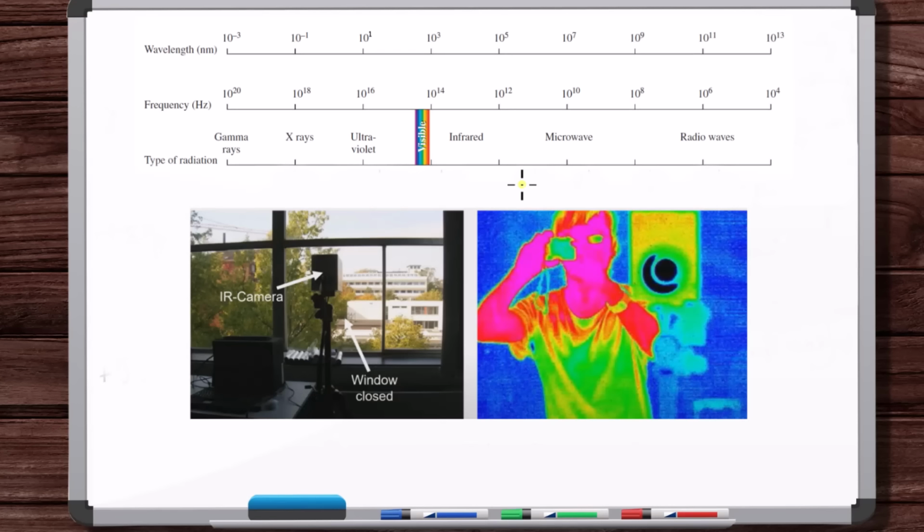Okay, so at room temperature or even really cold temperatures, in typical scenarios on Earth, without visible light from the sun or from lamps or light bulbs that are glowing hot, to detect the electromagnetic radiation coming off of bodies around you, you need to be able to see infrared, like shown here.